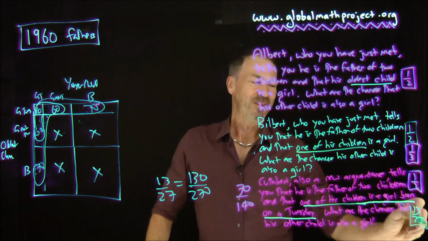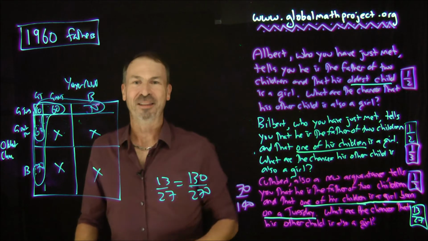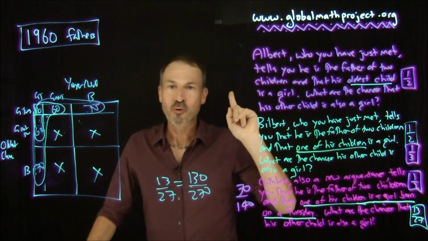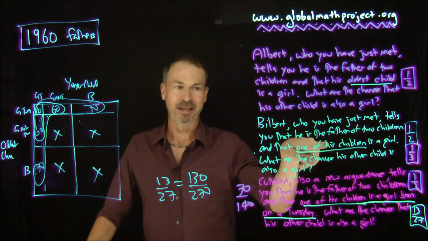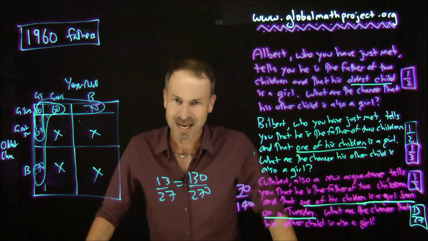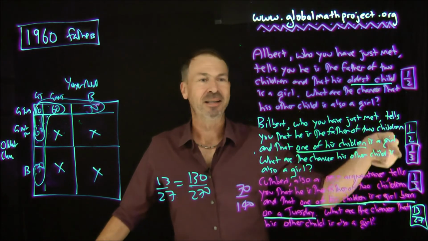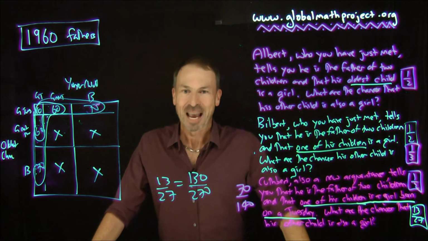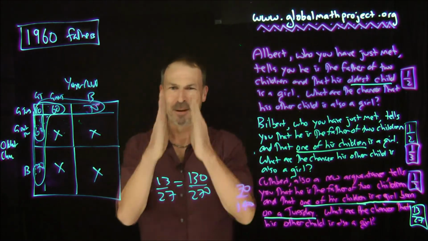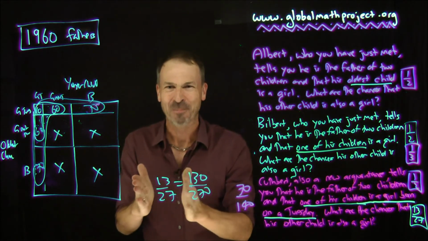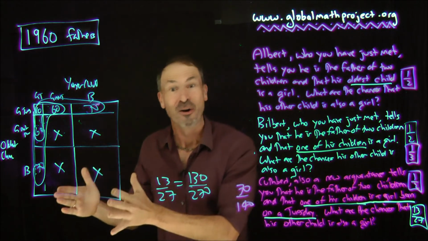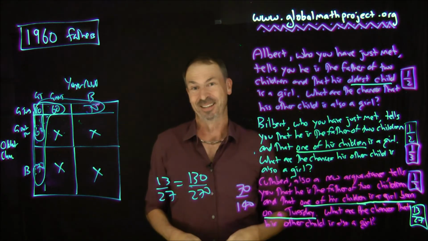Whoa. So that's the issue with these probability problems. It's all about context. We don't know what motivated Bilbert to make his claim. We don't know what motivated Cuthbert to make his claim. So if we make guesses as to what the motivation was, you'll get different answers in probability theory. Everything is about context, and that's what I actually love about mathematics. People say mathematics is absolute, you have to have absolute answers all the time. Well, you kind of do, but there's always choices. You have to say, well, what's the context? Because different contexts will give different answers.